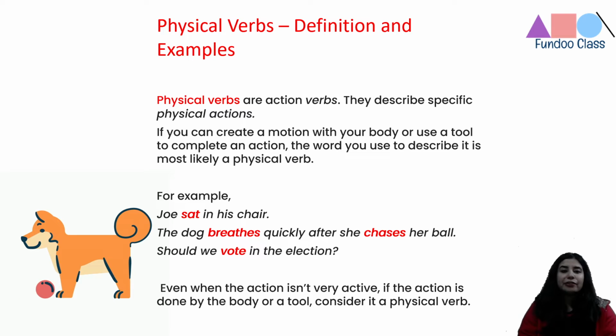Please do that. Write five physical verbs or action verbs. So it can be any activity that you do. You can just think from your morning schedule till evening that what are the five things that you do on daily basis, and then you can make a list and put in the comment section, so that it would be interesting to receive so many answers, and we would also be able to absorb the concept in a better way, right?